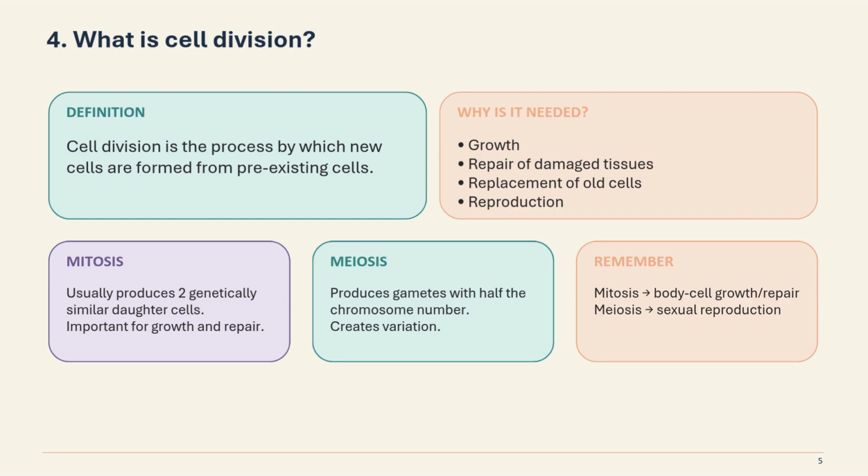Now let's go for meiosis. It produces gametes with half of the chromosome number and creates variation. Now let's remember, mitosis is for body cell growth or repair, meiosis is for sexual reproduction.